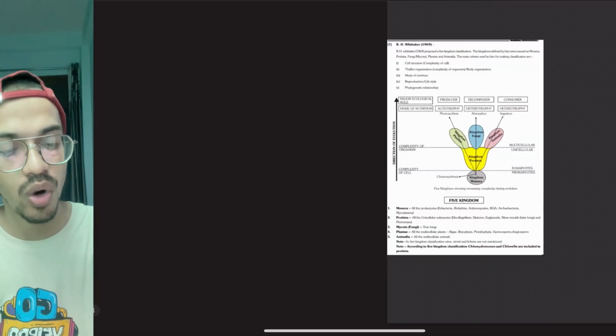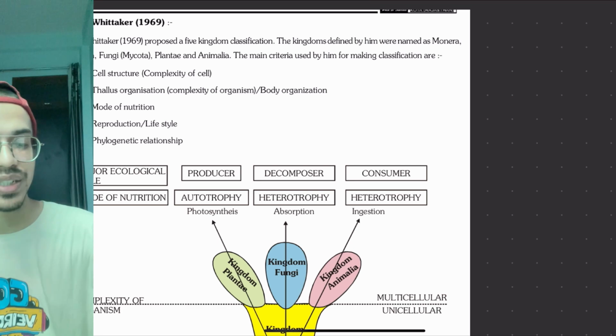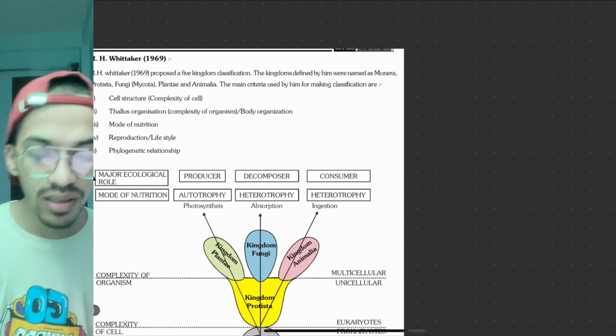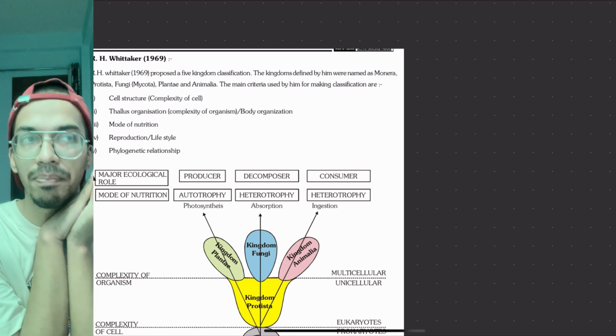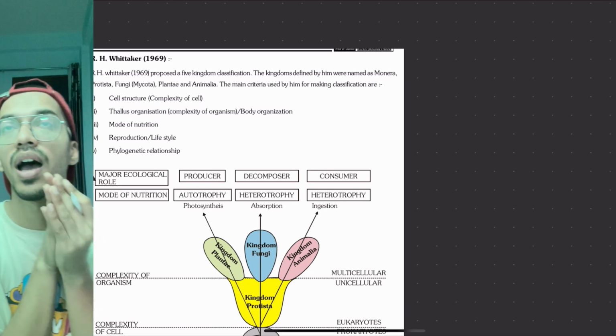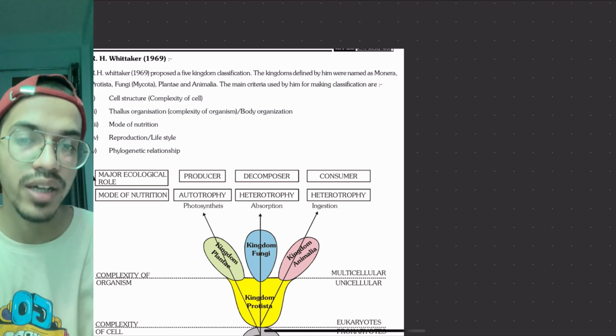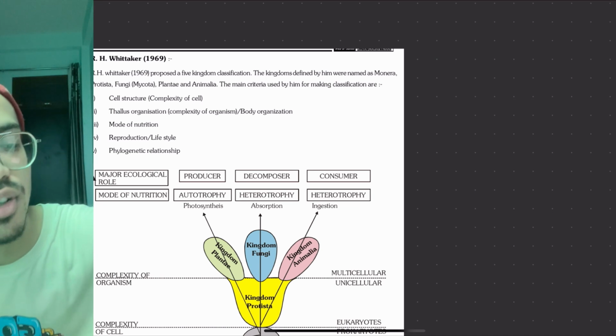This was given by R.H. Whittaker. So R.H. Whittaker took the fungi out of kingdom Plantae and put them into a different one because they are much different. Fungi is not just called fungi, it is also called mycota, so don't be afraid of these terms.